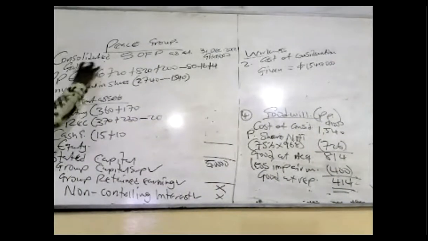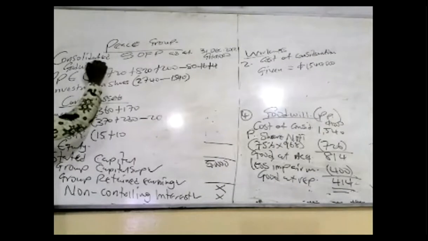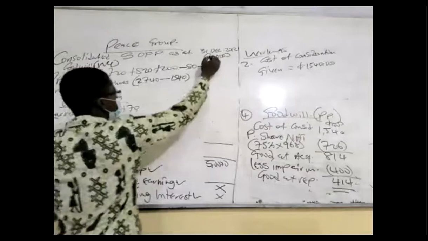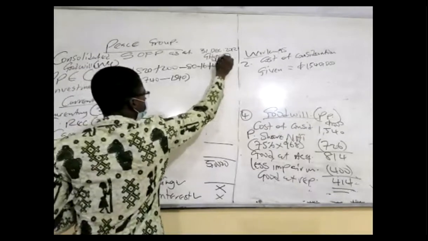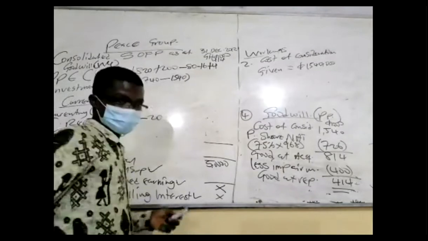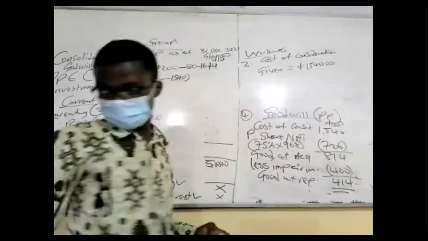Immediately go, locate it and put it there. Now come here on the face, goodwill is here. Then examiner, working 4. Goodwill. Let's put in 414, right? Okay, so can you put your own in 414? Just that my own is not that visible. Let me do something in here. 414.